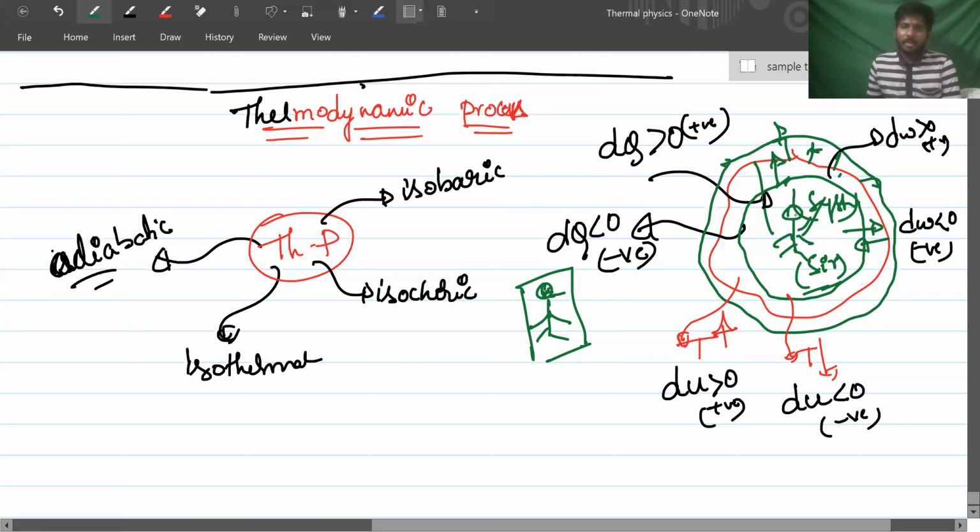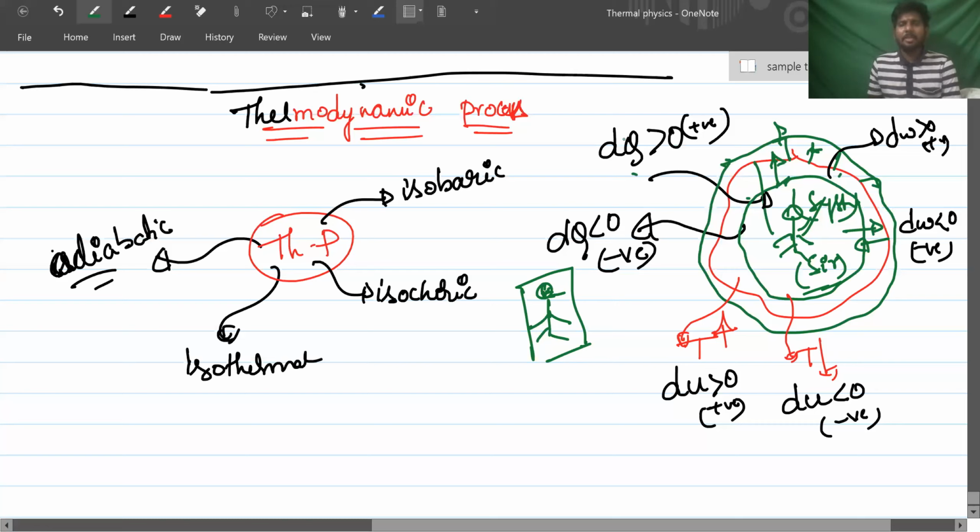If the system gets energy, then dq is greater than 0. If you take energy away from the system, then dq is less than 0. If the system's temperature is raised, then dU is greater than 0. If the system's temperature is decreased, then dU is less than 0, that is negative.